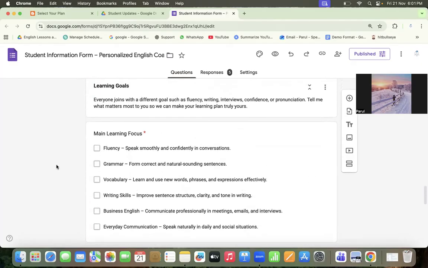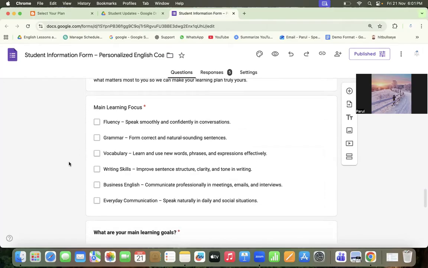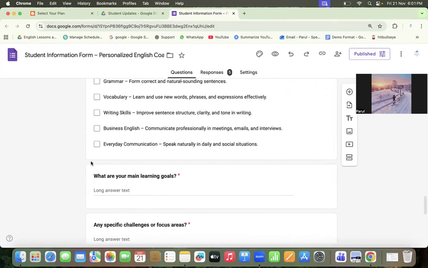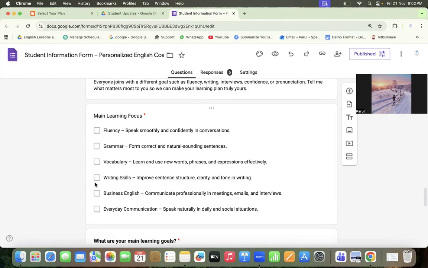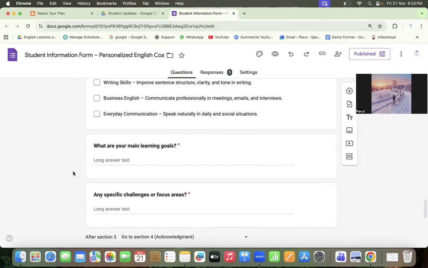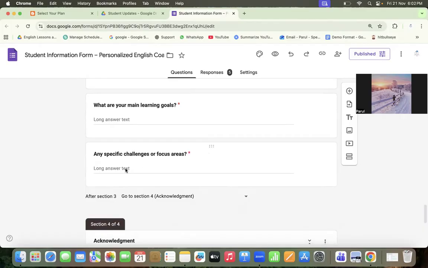And then you are supposed to provide your learning goals. What is your main focus? Do you want to focus on fluency, grammar? This will also help me customize your lesson plan. Okay. And then you have to select an option from main learning goals. And if you feel like this is not enough, you can provide your learning goals in detail as well, right? And you can also provide some specific challenges that you face when it comes to English speaking or English learning. And if you want to focus on one specific area, you can also provide that here.